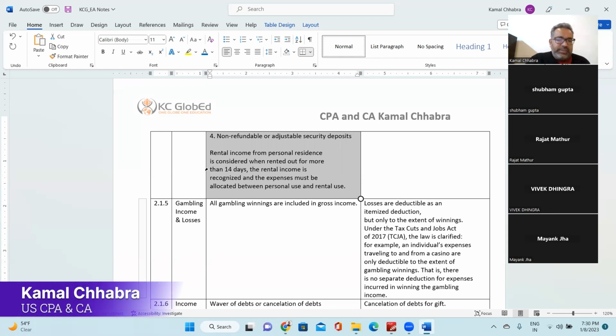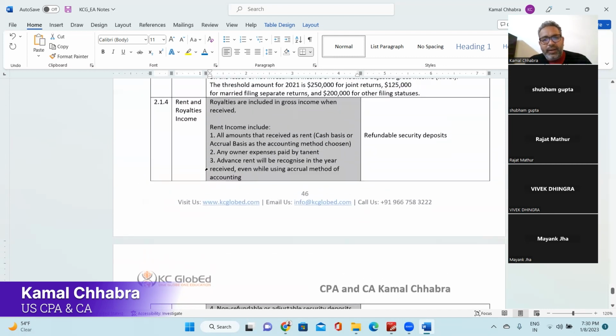And if you are considering it rental income, then you need to proportionately consider the expenditure, and you can reduce against the rental income the expenditure you have incurred for those respective days. So that is about royalty income and rental income. Any doubt on the royalty and rental income?